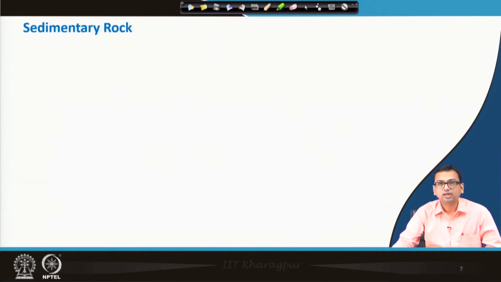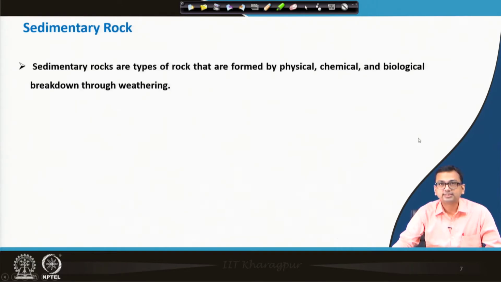Okay. Now, let us discuss the sedimentary rock. Sedimentary rocks are a type of rock formed by physical, chemical and biological breakdown through weathering, and they are deposited in layers.